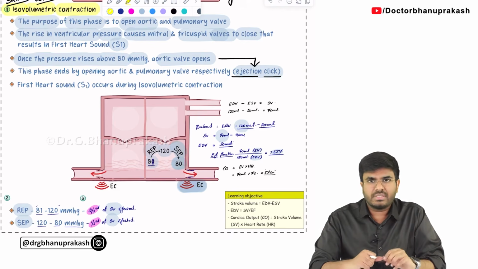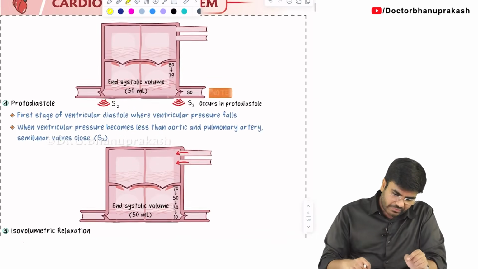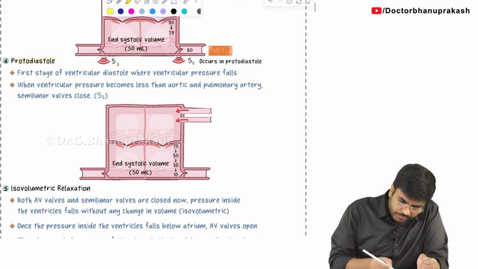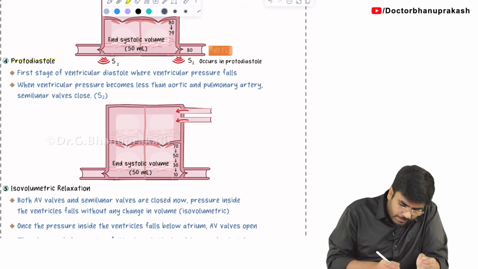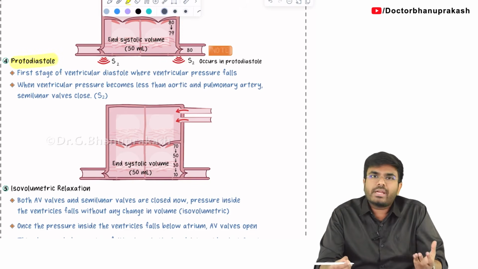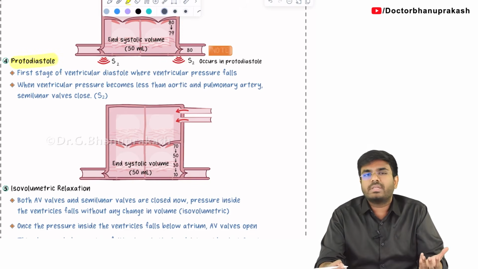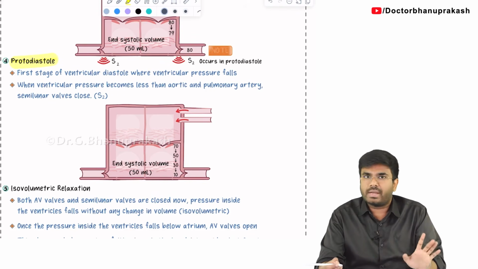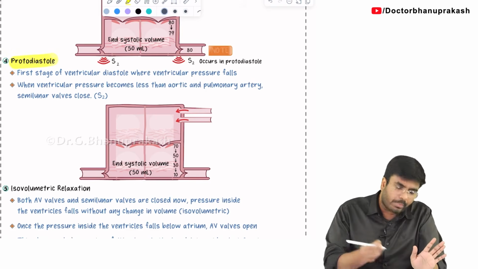There are 5 subphases in the diastole. Now look here, the first phase of diastole is called protodiastole. What is the first phase of diastole called? Protodiastole. I have already told you, in books they don't even mention protodiastole. In some books they start with the isovolumetric relaxation. So what exactly happens during the protodiastole?